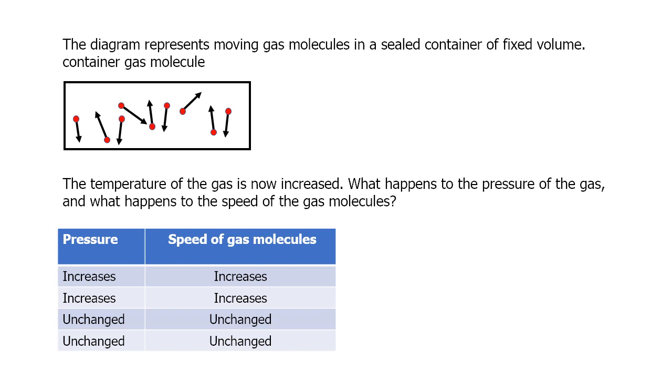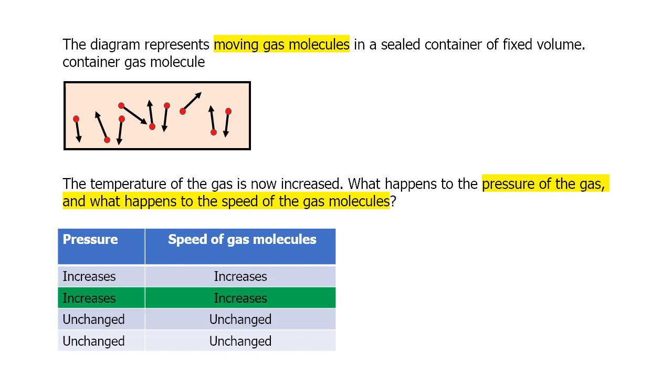The question is: the diagram represents moving gas molecules in a sealed container of fixed volume. The temperature of the gas is now increased. What happens to the pressure of the gas and what happens to the speed of the gas molecules? We have learned that as we increase the temperature of the gas, the speed of the molecules increases, and molecules moving with high velocity will exert more pressure on the container wall. So the answer is pressure and speed of molecules both increase.